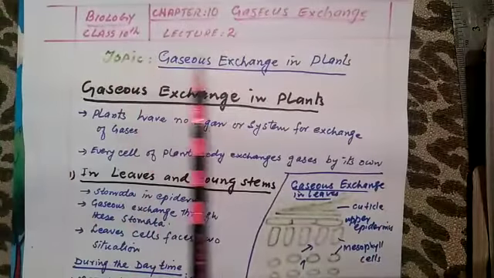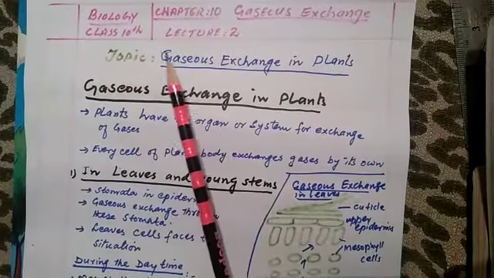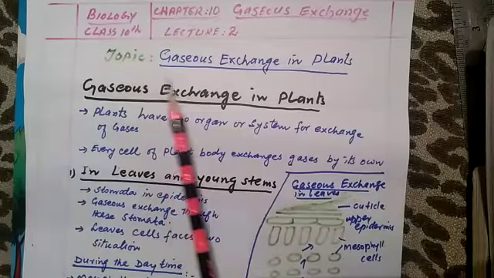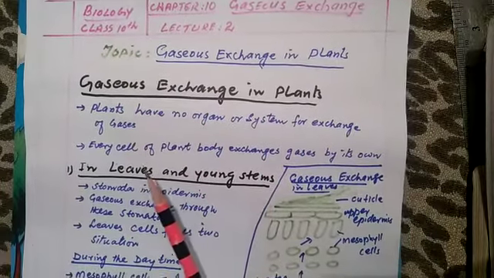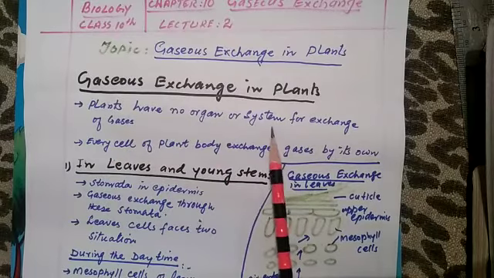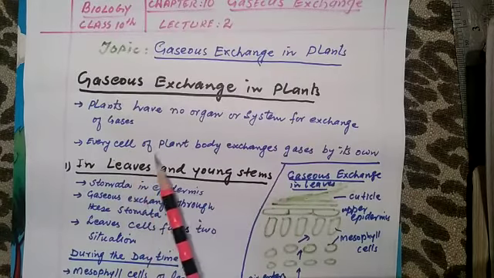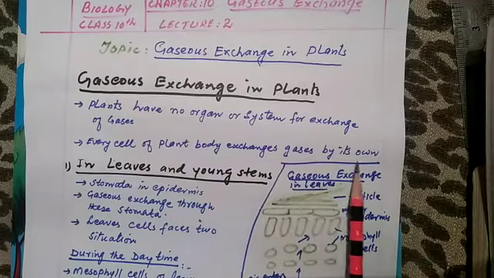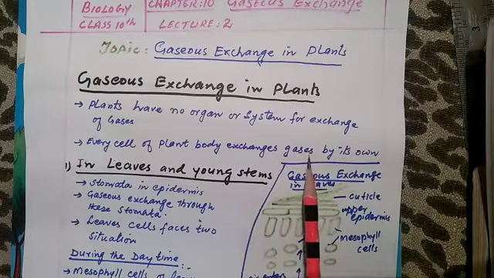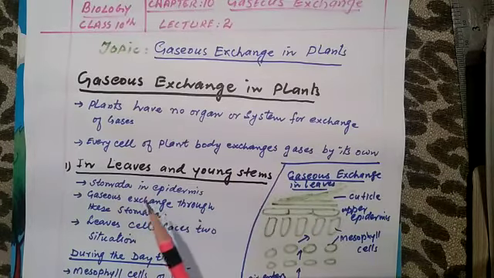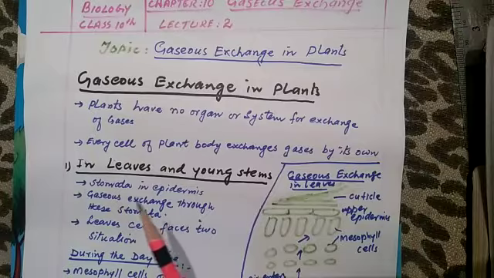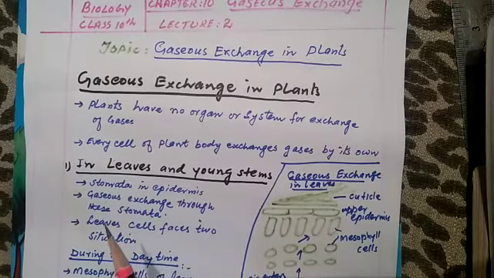Today the topic of biology is gas exchange. Lecture number 2. Topic is gas exchange in plants. What happens in gas exchange in plants? Plants have no organ or system for exchange of gases. Every cell of the plant body exchanges gases on its own. Because plants have no definite system for exchange of gases, each and every cell of the plant carries out its own process of photosynthesis and respiration, or exchange of gases.